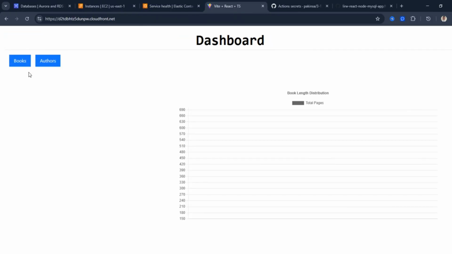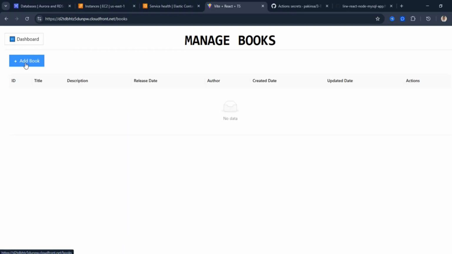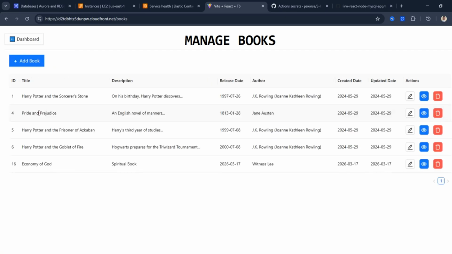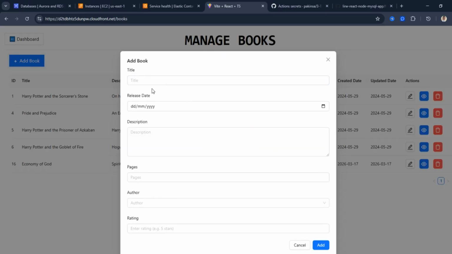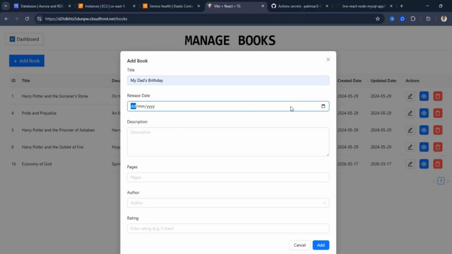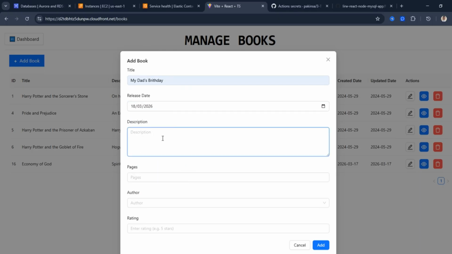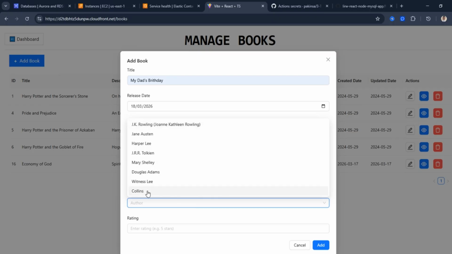So let's go back and add a new book and attach that book to the author. That's exactly how the application has been written. So let's do this. These are the books that are there already, that have been inputted. We can add a new book, and the new book is called My Dad's Birthday. Let's say it was released today, and it's a phone book, and it has 350 pages, and the author is Collins.